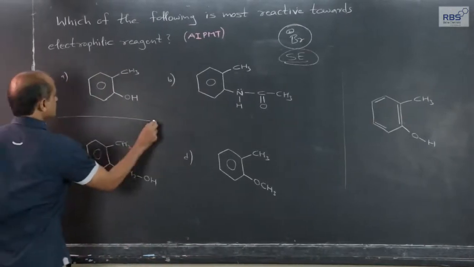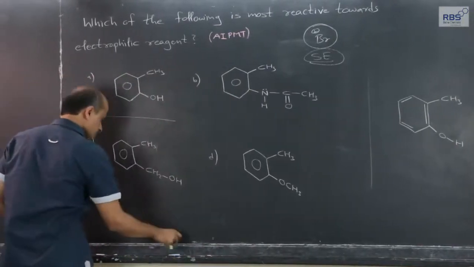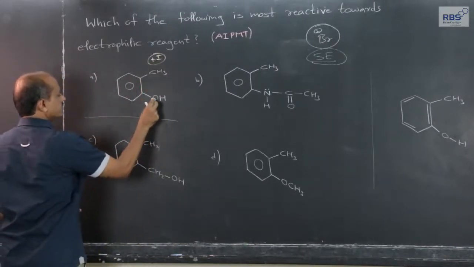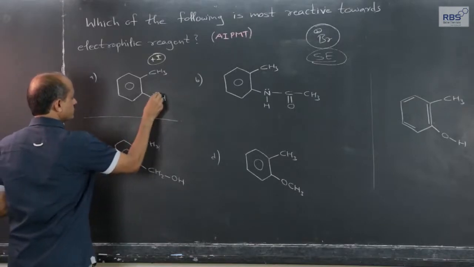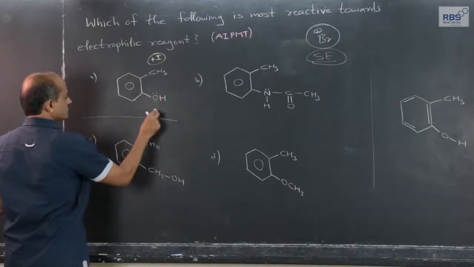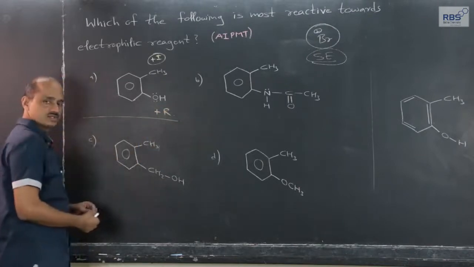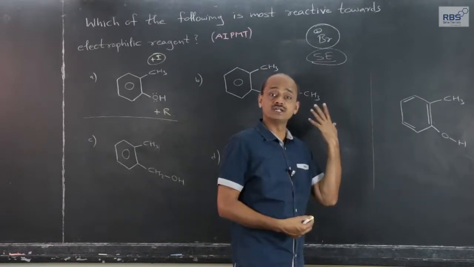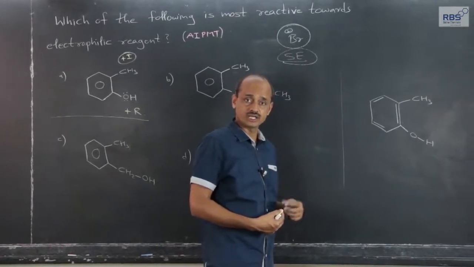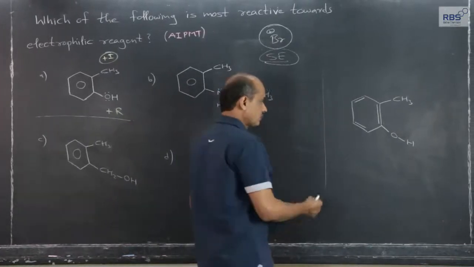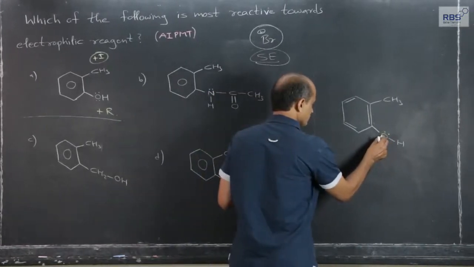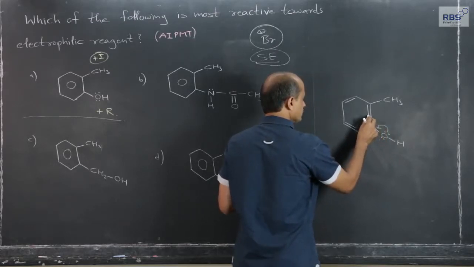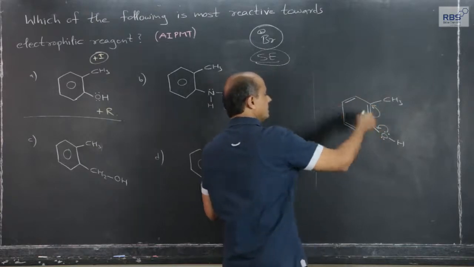Now, here in this case, plus I effect of methyl and because of presence of two lone pairs, plus R effect, isn't it? Now, plus R effect, minus R effect, we have studied in our earlier lectures. So, you can again go back and revise that. I will not show in details. Up till now, you should be knowing this. The electron pair goes here, then the pi electron pair gets shifted, and all the resonating forms.